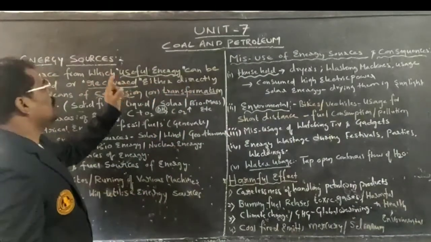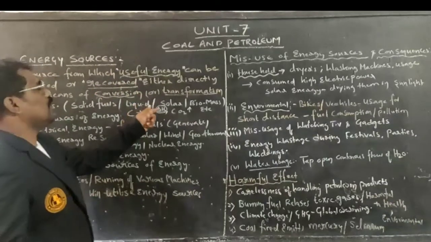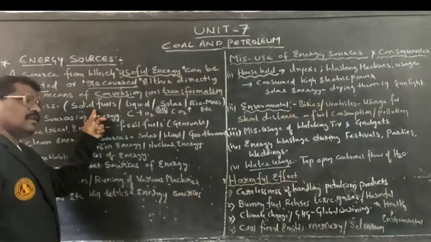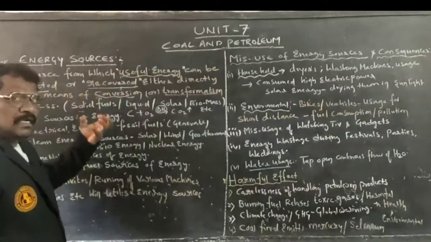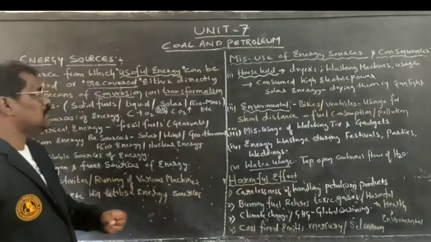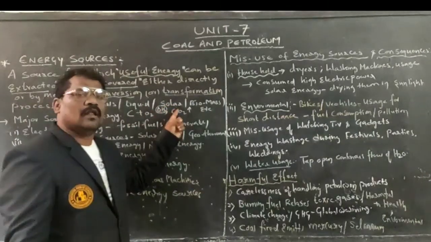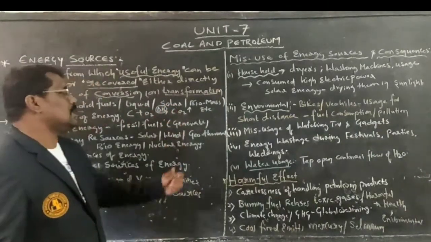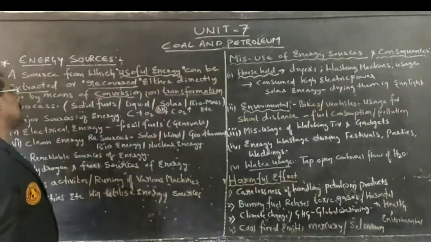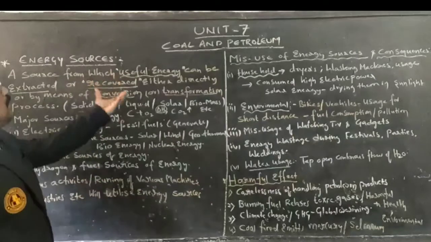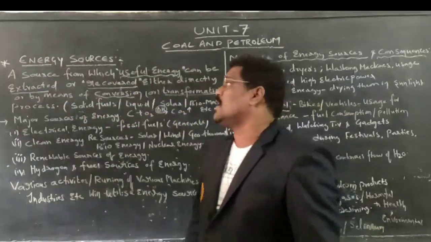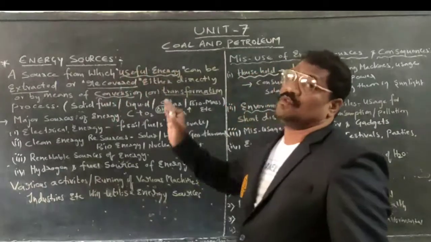Not only that, when it is burning, a little amount of heat energy is liberated. Means converting from solid to liquid state. In the form of solid fuels, we are extracting energy. In the form of liquid fuels, we are extracting energy. We can also extract solar energy, and by means of biomass we can also extract energy. So we can call these sources of energy.